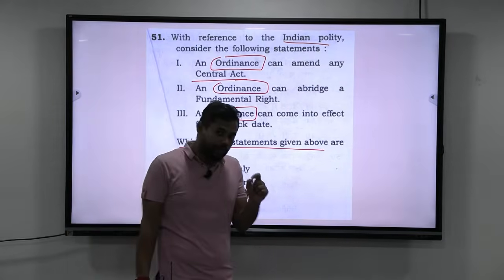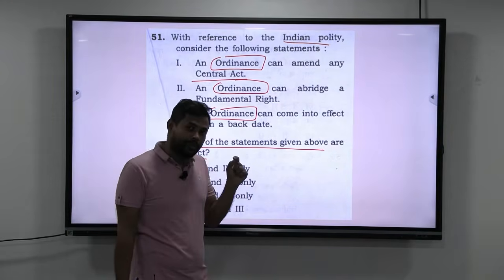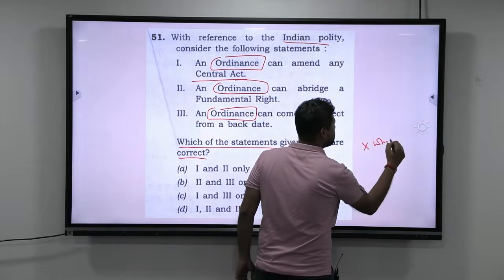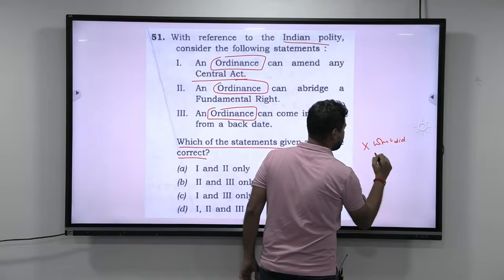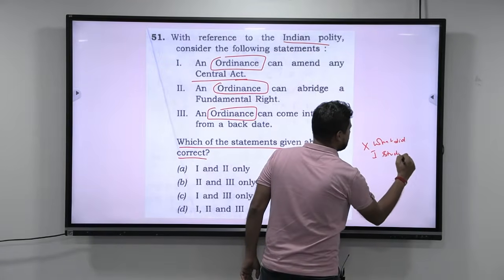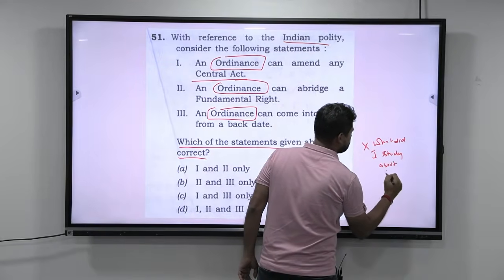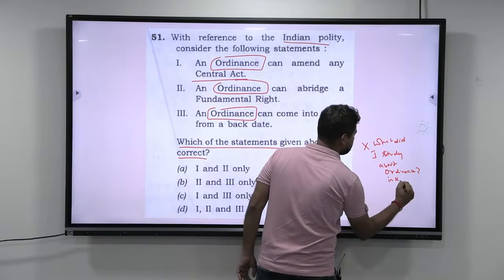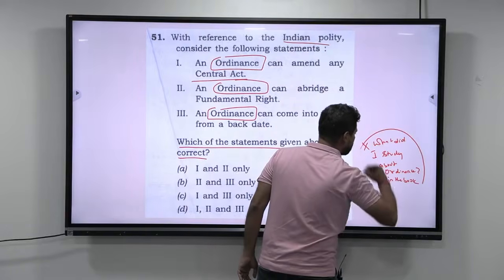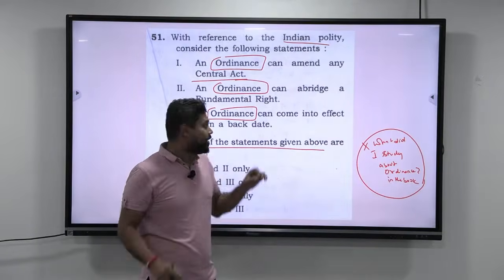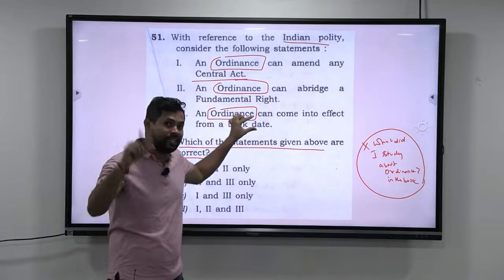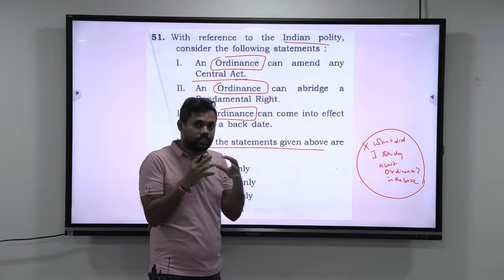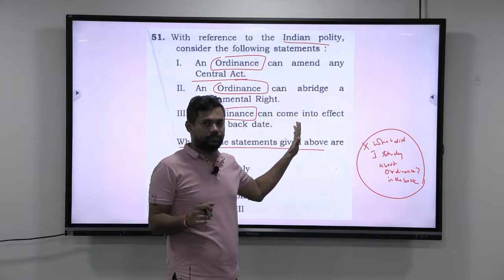The moment you are reading this question, your mind should not go back to telling, what did I study about ordinance in the book? This is not the way to think. You should never go back thinking that, are these sentences there in the book that I studied ordinance in? That is not the way to think. Always try to use your wisdom about ordinance. That is how you should think.